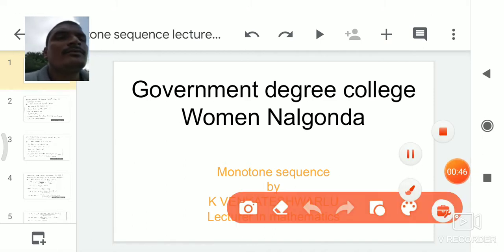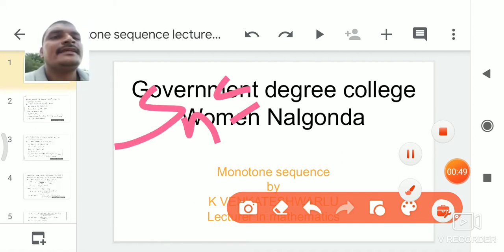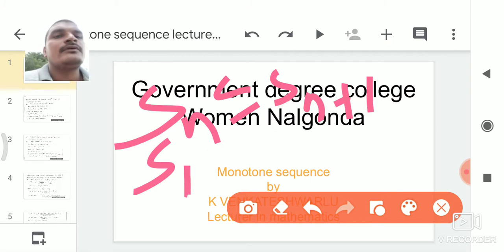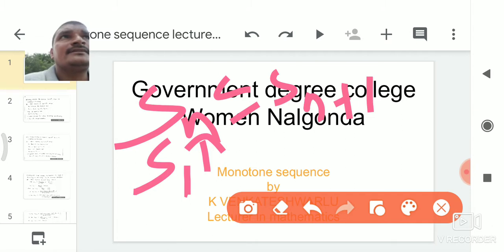A sequence Sn of real numbers is said to be an increasing sequence if Sn is less than or equal to Sn plus 1 for all n belongs to N. In this case, we say that S1 is a lower bound of the sequence Sn, so Sn is a bounded below sequence. That means every increasing sequence is bounded below.